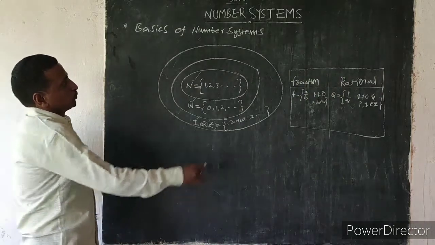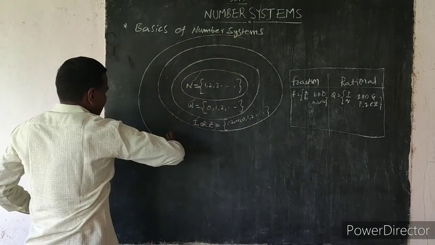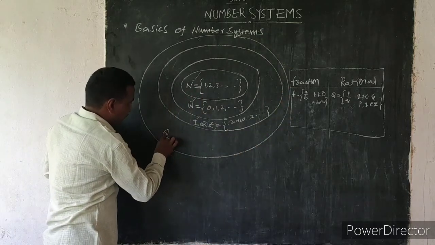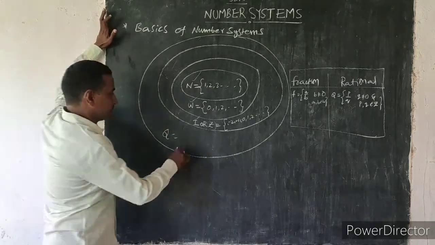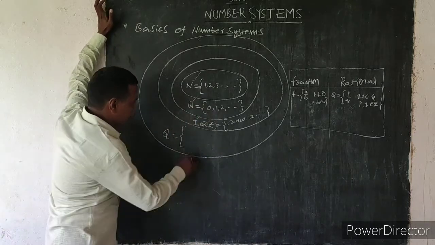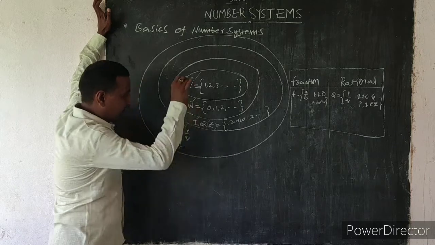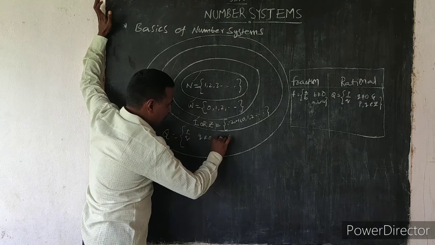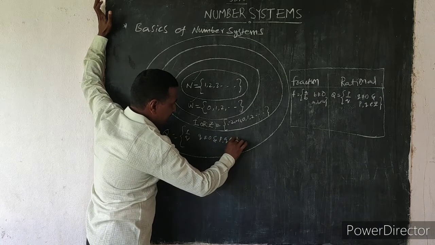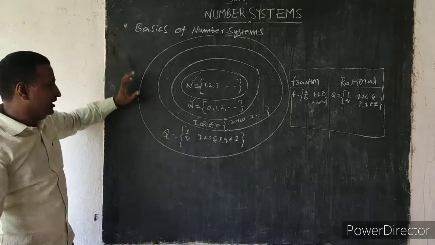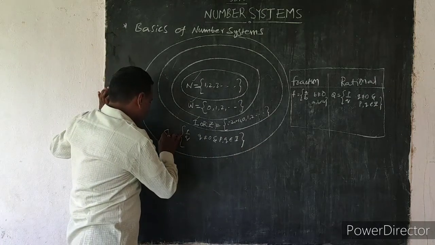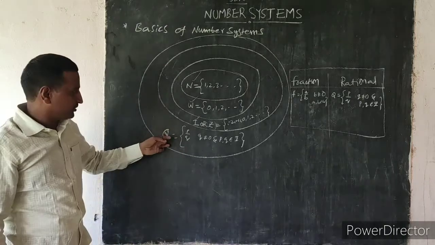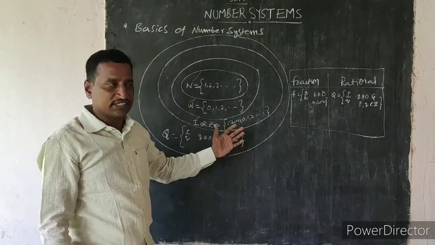Okay, now the rational numbers are denoted by the letter Q. Any number that can be written in P by Q form, where Q is not equal to 0 and P, Q belong to the integers, is called a rational number. Rational numbers are denoted by the letter Q, which means quotient. The rational numbers are called quotient numbers.